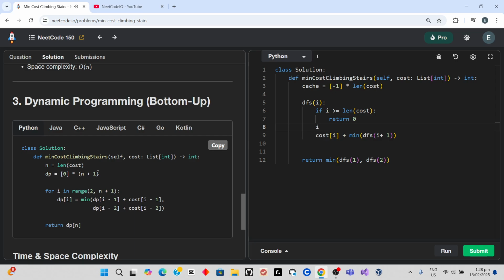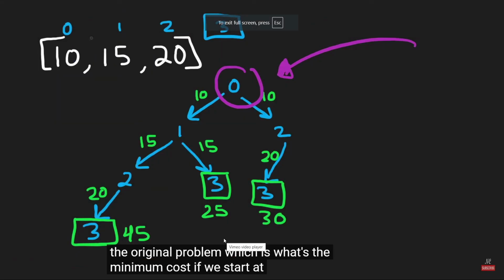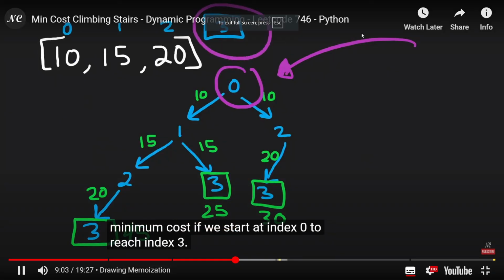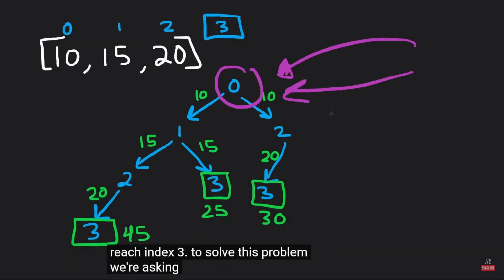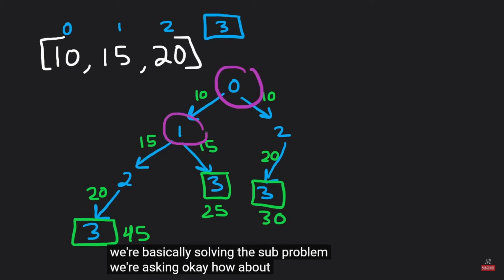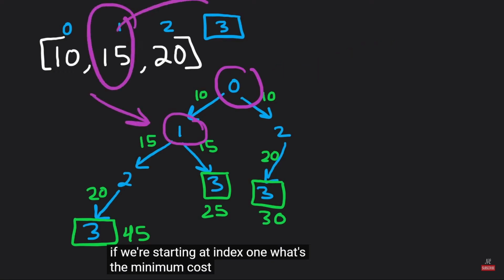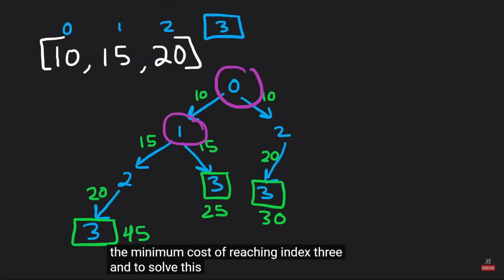But as we just showed, there's a lot of repeated work that we're doing. If we eliminate that repeated work, we can actually get this time complexity down to big O of n. Because what we're noticing is, to solve the original problem, which is what's the minimum cost if we start at index 0 to reach index 3, we're asking a couple more questions. We're basically solving the subproblem. To solve this problem, we first have to figure out, if we're starting at index 1, what's the minimum cost of reaching index 3? And to solve this problem, we're asking another subproblem down here.